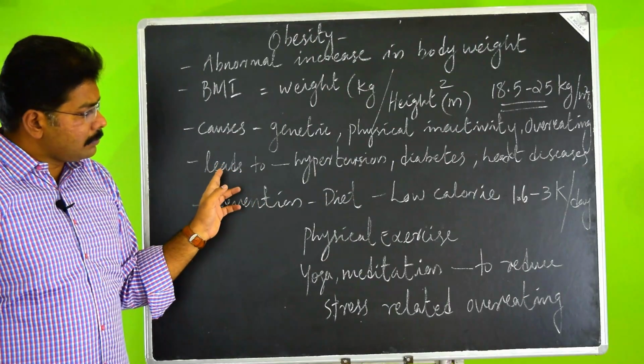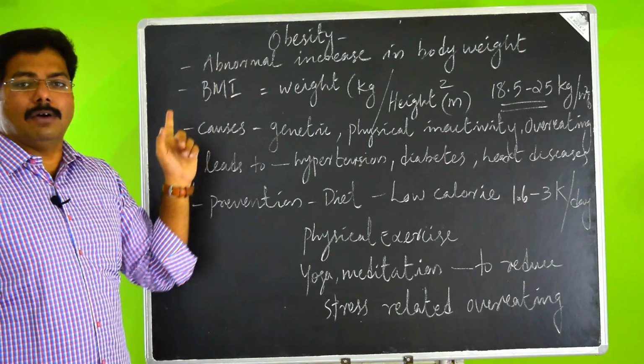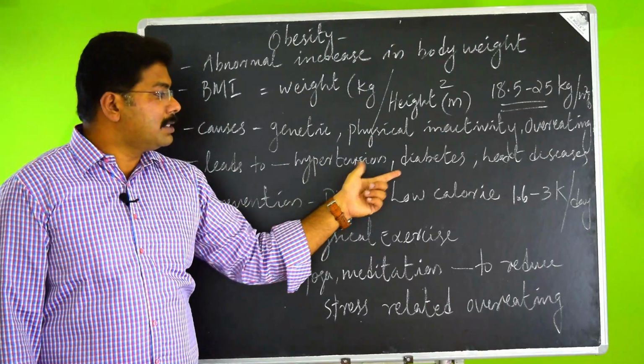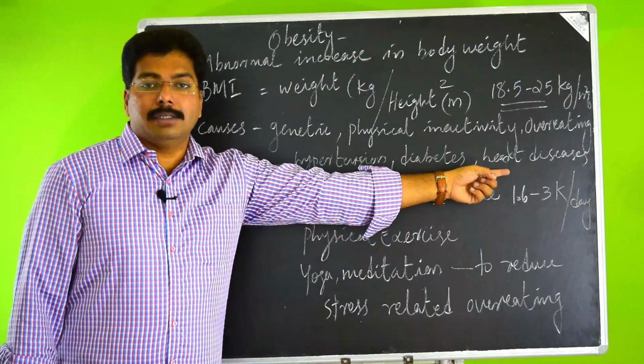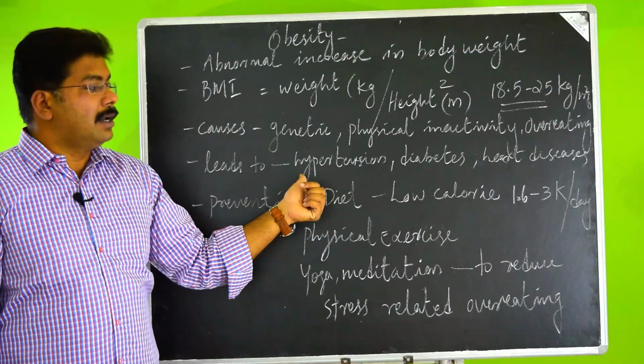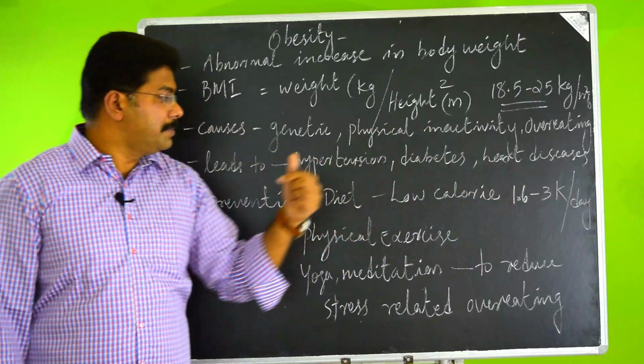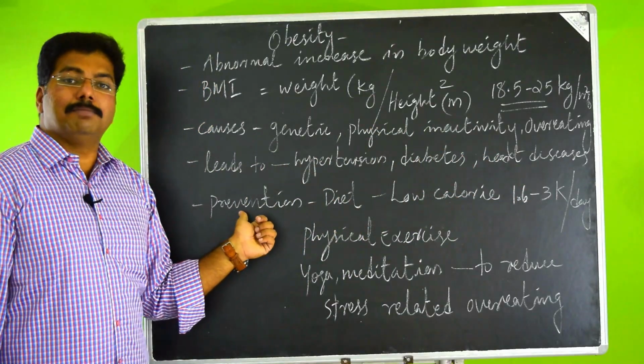And what will happen if you are obese? Obesity will lead to hypertension, increased blood pressure, diabetes, heart diseases. Of course, hypertension and diabetes will also lead to heart diseases. And coming to how can we prevent it?